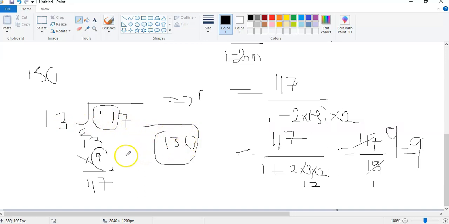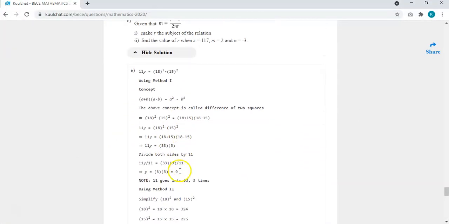You can try 8, and since there is 7 here, you know that 8 times 3 doesn't give you 7. So you move on to 9 and so on. You keep on moving until you get the result, so far as it's easily divisible and doesn't give any fraction. But if it was able to go inside, then you can be going down until you get your final result. Okay, so the answer is 9.